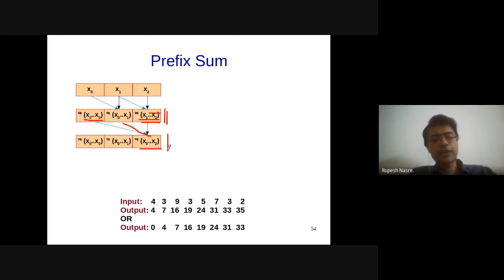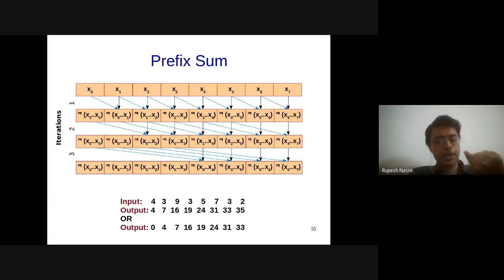If I follow such a mechanism, then I get this computation. Let's look at one of these. Although it looks a little complicated, you can see that there is a nice pattern. This is one step back, this is two steps back, and this is four steps back, and so on. So if I look at the output for x5, indices 0, 1, 2, 3, 4, 5, I want x5 to be the sum of x0 to x5.